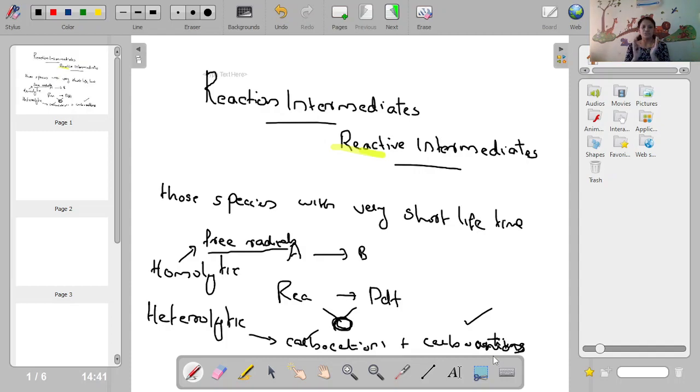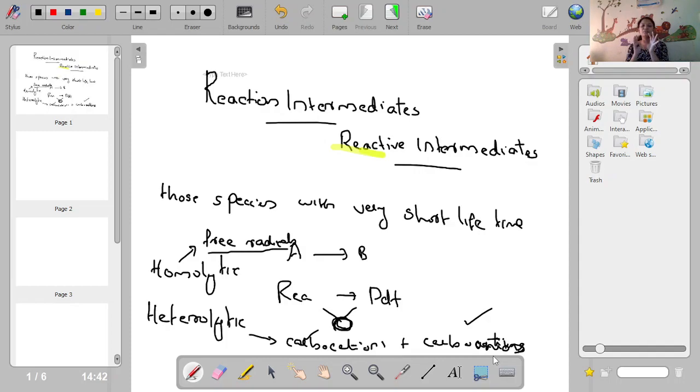Okay, so we are going to discuss the preparation, structure and stability of these three intermediates. Other than these, we have carbenes, nitrenes, benzynes, etc. there. But we are focusing only on carbocations, carbanions and free radicals. So what are they? They are reactive intermediates.